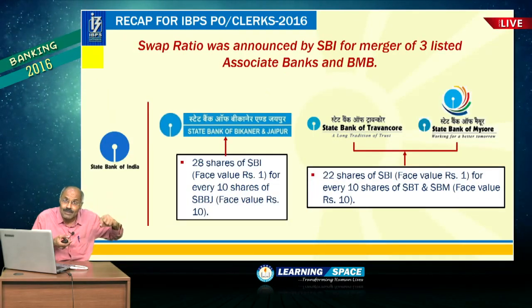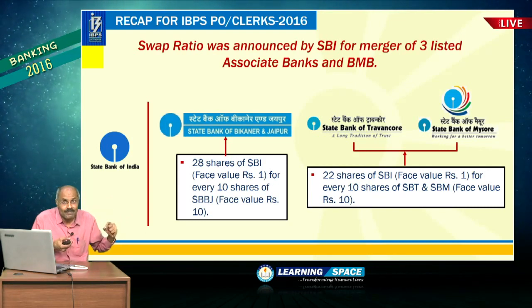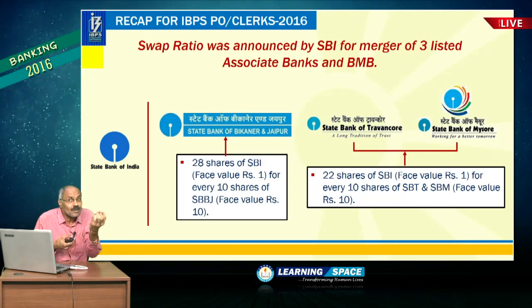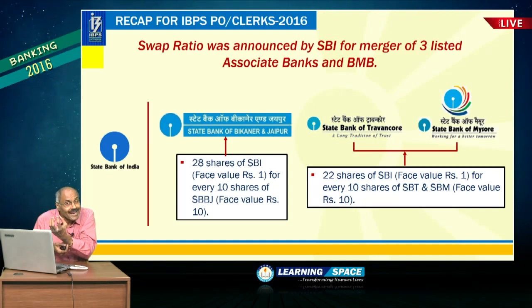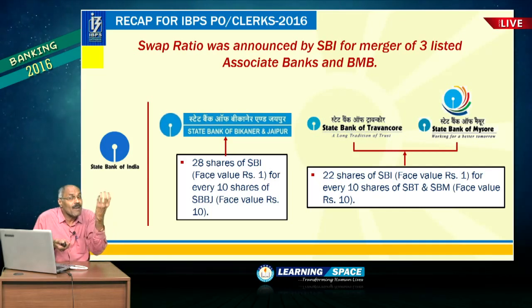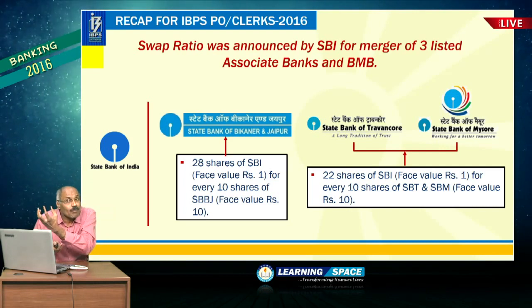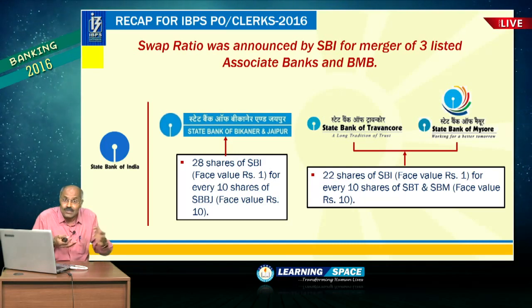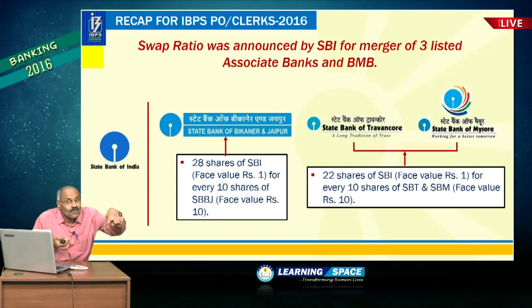And another important aspect is with regard to swap ratio. What is the swap ratio? Now State Bank of Bikaner and Jaipur, as well as State Bank of Travancore, as well as State Bank of Mysore shares have to be exchanged with the State Bank of India shares, because these are going to be closed by March 2017, and there will not be any swap for State Bank of Hyderabad as well as State Bank of Patiala, because they are 100% owned by State Bank of India. So, here this swap ratio is announced.